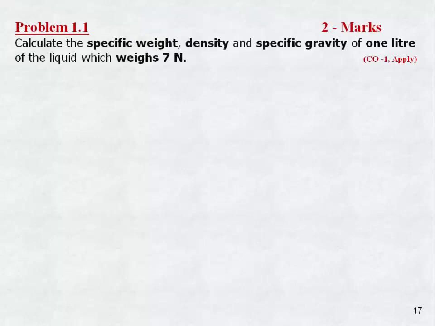Next we are going to see problem 1.1. It will be 2 marks. Calculate the specific weight, density and specific gravity of 1 liter of liquid which weighs 7 Newton. We have to calculate specific weight, mass density, and specific gravity of 1 liter of liquid which weighs 7 Newton.